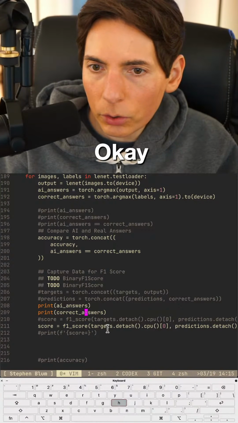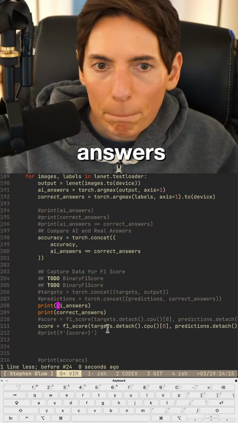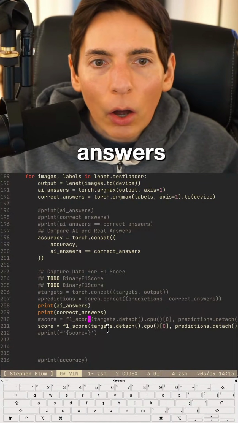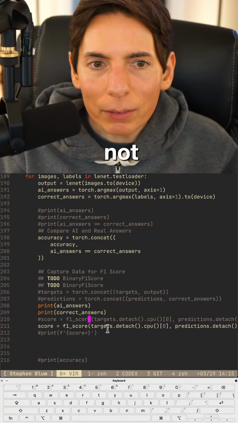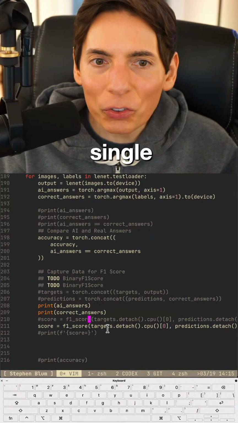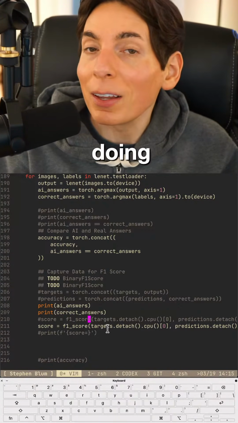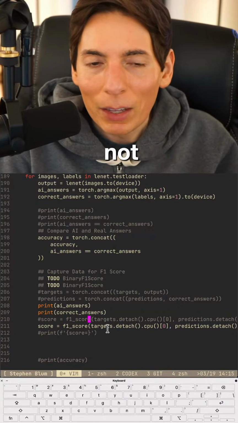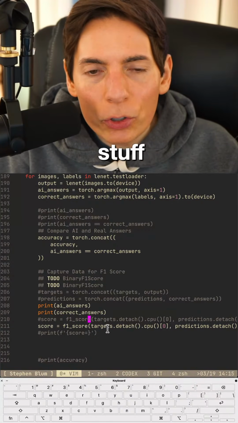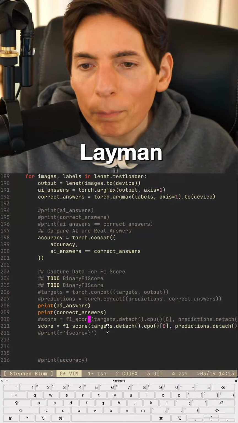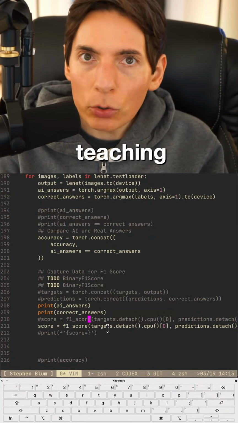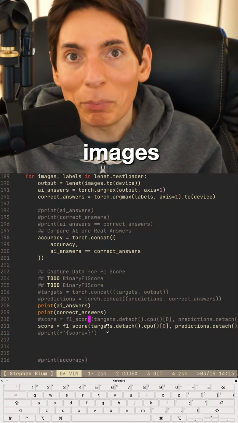Okay, AI answers and correct answers. Oh, your terminal is not moving a single bit. Oh, it's just uninstalled. So you know you're doing stuff. If your terminal's not moving, you're doing stuff. How would you tell it to a layman what you're doing? Oh, we're teaching the computer to learn how to recognize images and pictures.